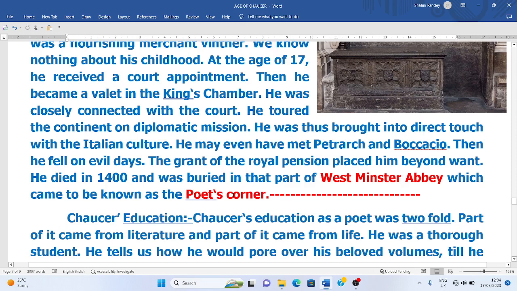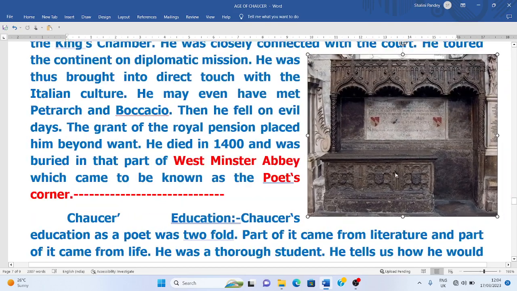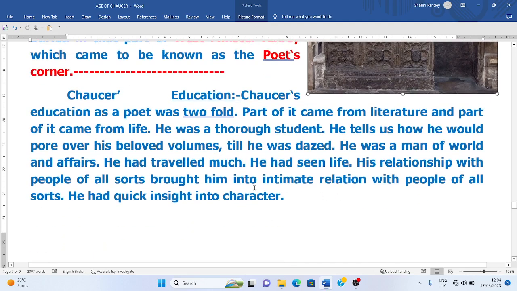and he was buried in that part of Westminster Abbey which came to be known as the Poets' Corner. You can see this is Chaucer's tomb in Westminster Abbey. And this Geoffrey Chaucer was the first poet and first great English writer to be buried in Westminster Abbey. So this is an important point you must remember. This is the tomb of Chaucer.